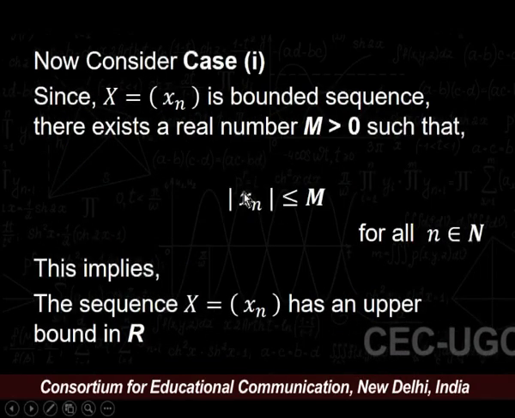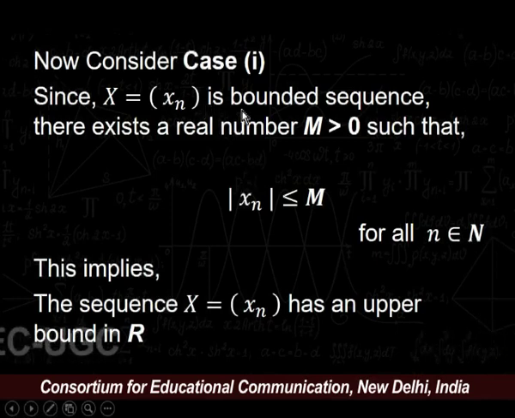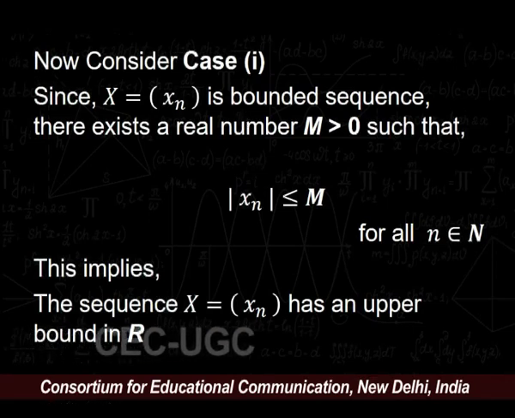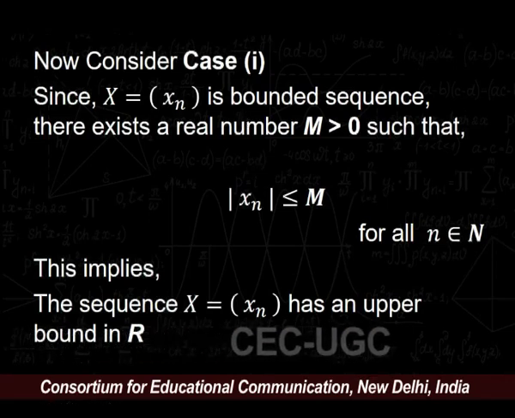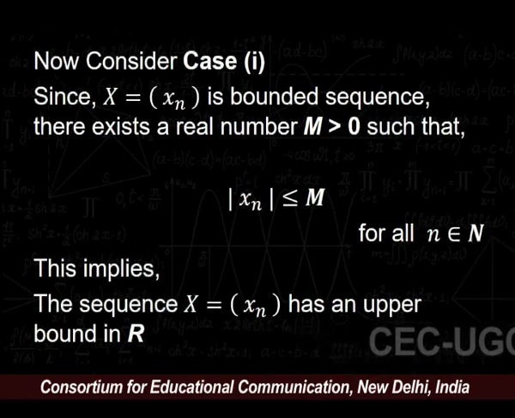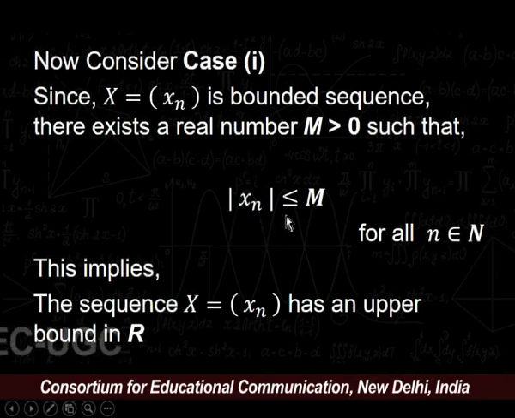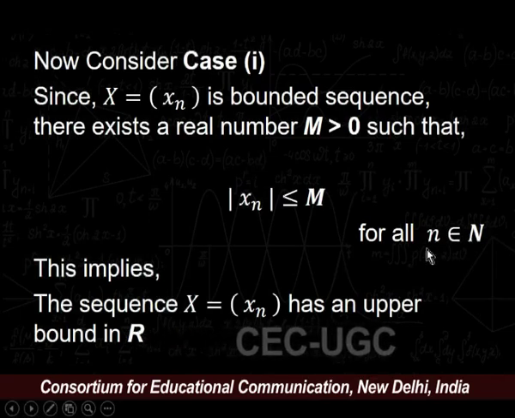Now consider case 1. Since X = (xn) is a bounded sequence, there exists a real number M greater than 0 such that |xn| is less than or equal to M for all natural numbers n.